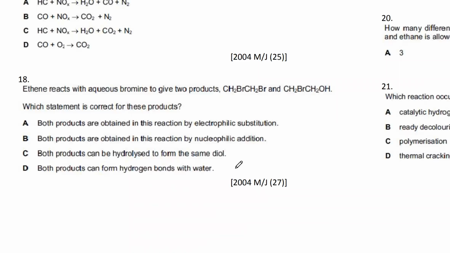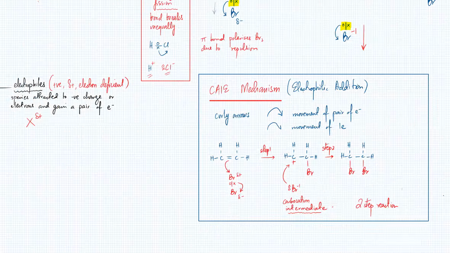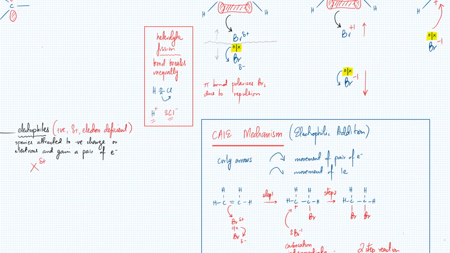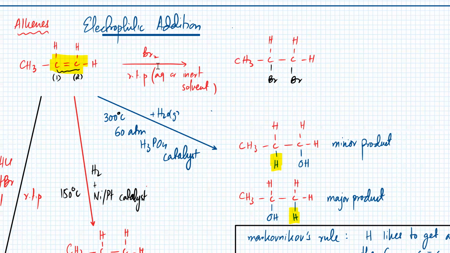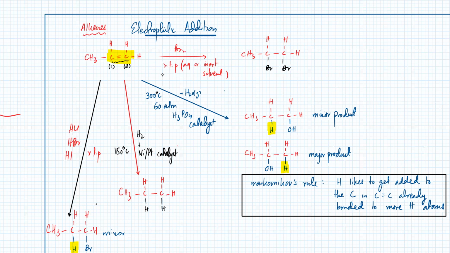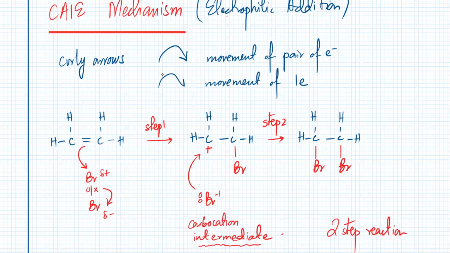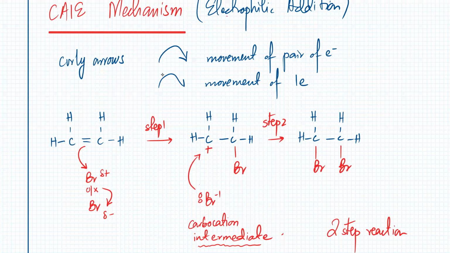Let's see if we can find these ones. Ethene reacts with aqueous bromine to give two products. Now remember, when you do bromination but the solution is aqueous, come back to the mechanism. If it's aqueous, what type of ions does water have? Water also has OH ions, right?